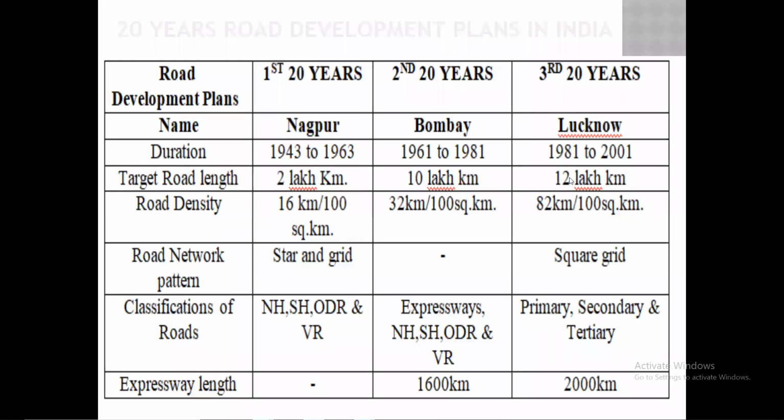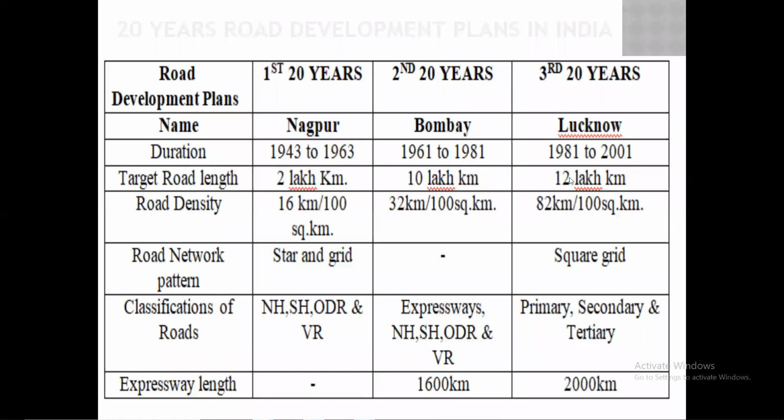Then the duration of these respective plans are: for the Nagpur development plan, the duration is 1943 to 1963. Okay, these 20 years of development are done in the first, that is the Nagpur road development plan. Then in the Bombay development plan, the 20 years are 1961 to 1981. Okay, these 20 years are taken for development in the second 20 years development plan.